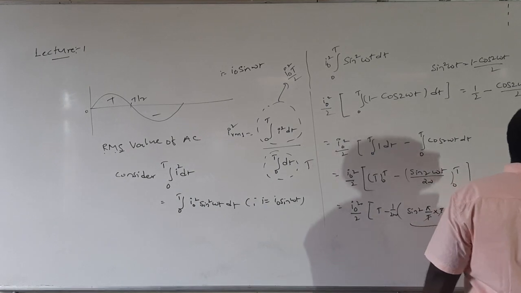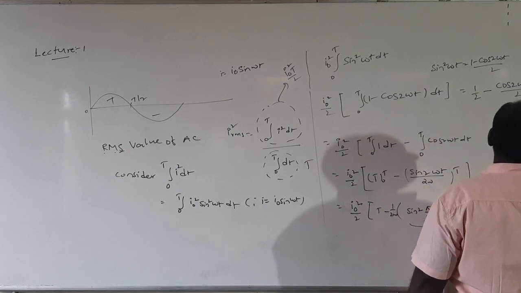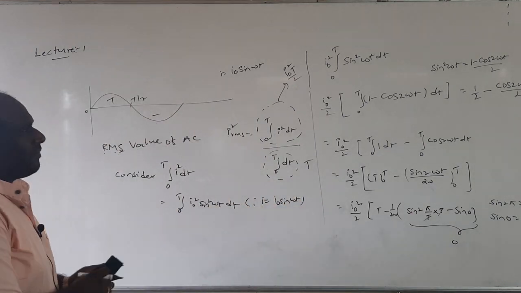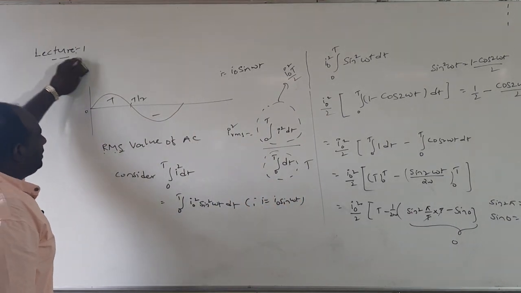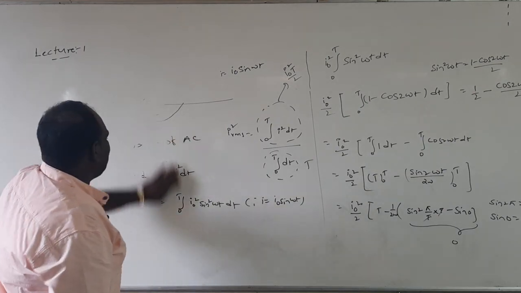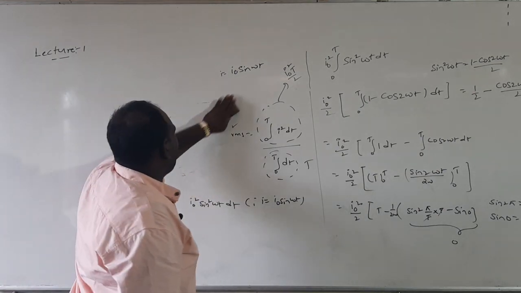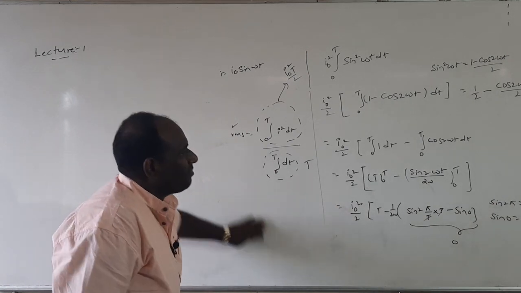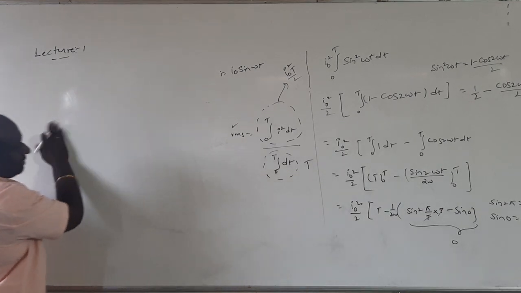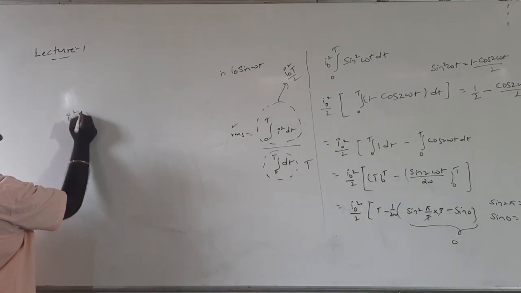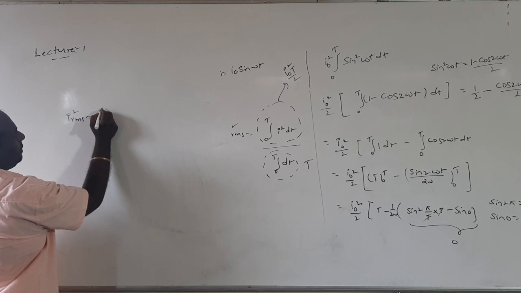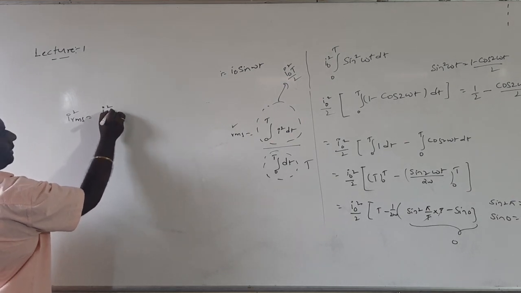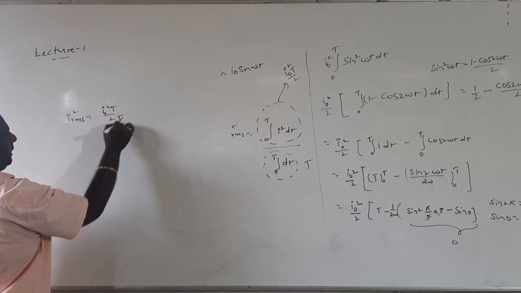So I can write I squared RMS equal to I naught squared T by 2, by T. These two get cancelled.